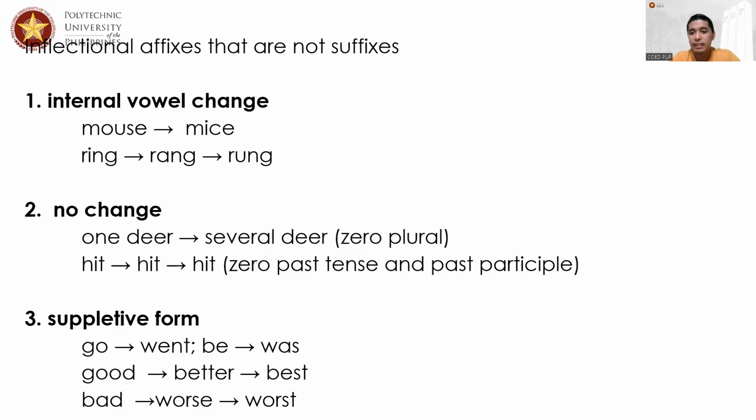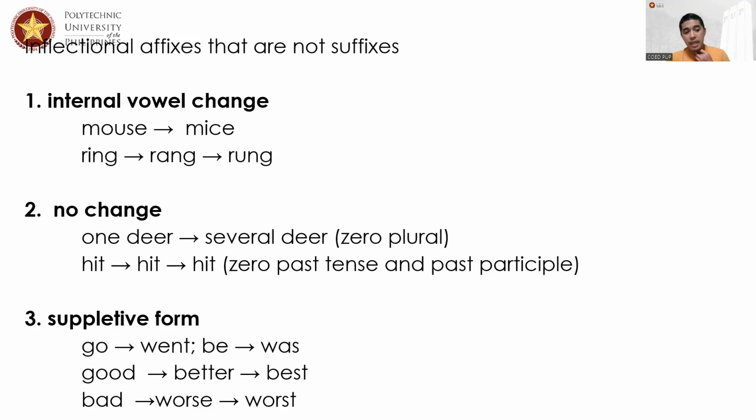Next one is there is no real change at all, but we are using counters instead. In the case of one deer, to denote its plurality, we say several deer. And in the case of the word hit, we say hit, hit, hit. There is a change in terms of meaning and its tense, but there's no actual change in terms of inflection.